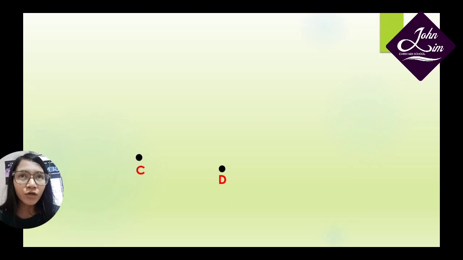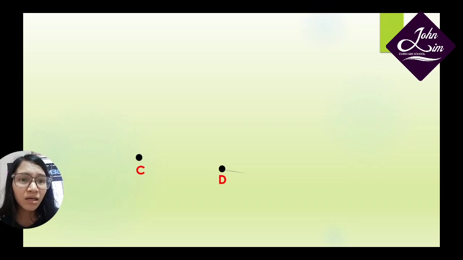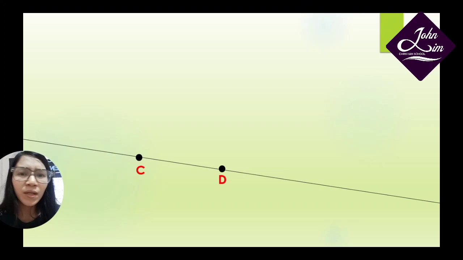If we want to draw a line that passes through these two points like this, actually we can never draw a complete picture of a line. Okay, you understand? So whatever media we use to draw a line, we never draw a complete line. But we can do steps to draw a line.